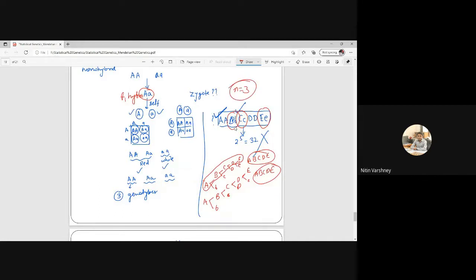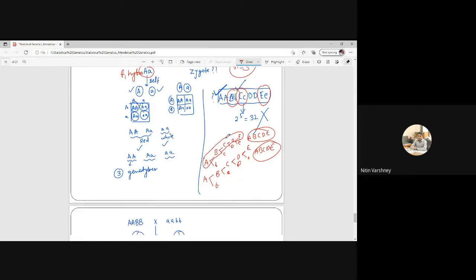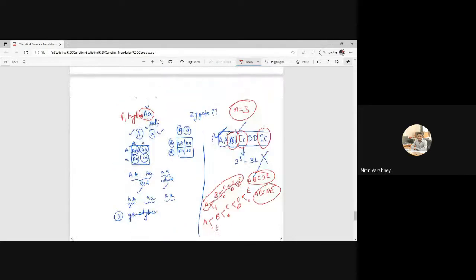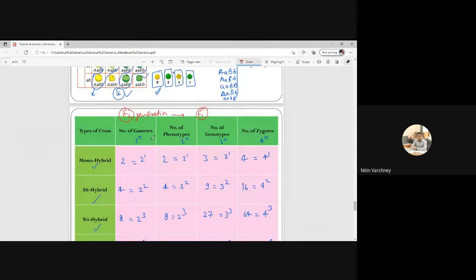Okay, any doubt? So you just remember these formulas. 2 to the power n will be the number of gametes, 2 to the power n will be the number of phenotypes, 3 to the power n will be the number of genotypes, and 4 to the power n will be the number of zygotes.